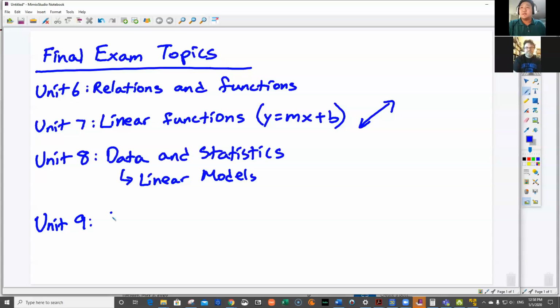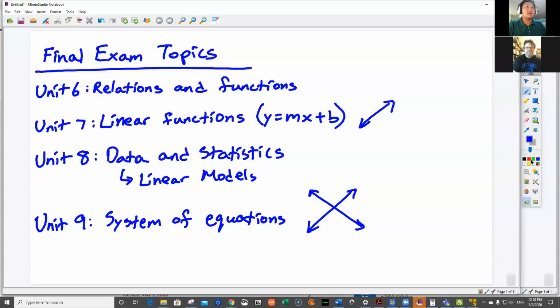Unit 9 is the last unit, and that's the system of equations. This is the unit that we finished right before we went into digital learning. That's the one with the 2 lines that cross, and your answer is where they meet. Unless there is no solution, right, where they do not touch. Okay, so we'll briefly go over all 4 of these topics, kind of just give you the main ideas of each topic and what to expect.